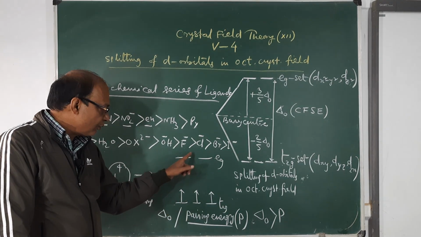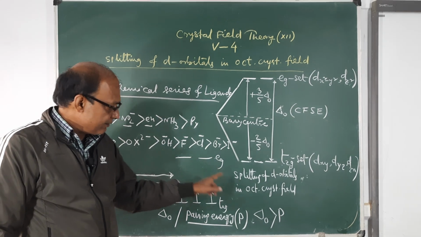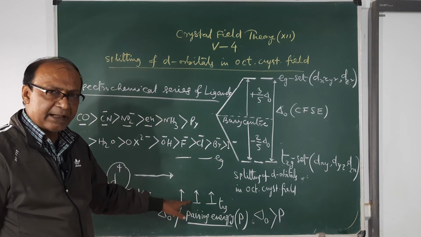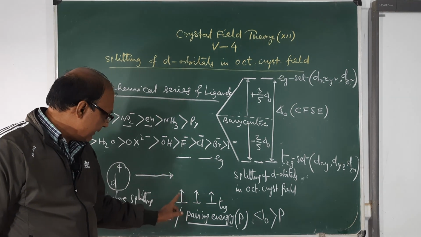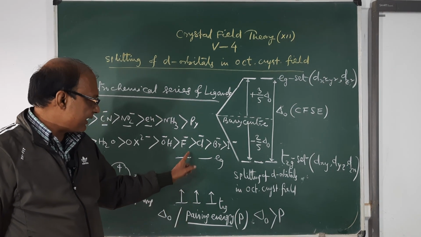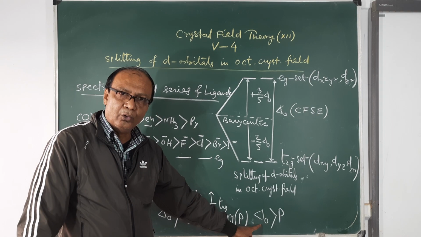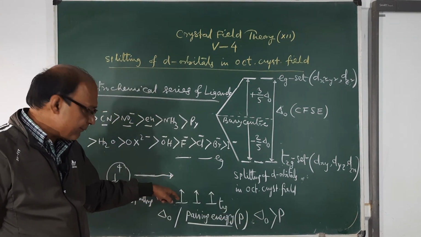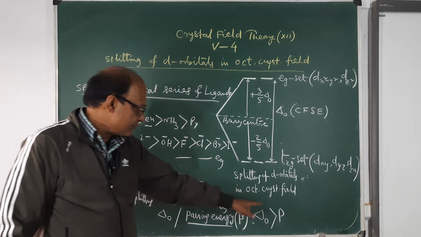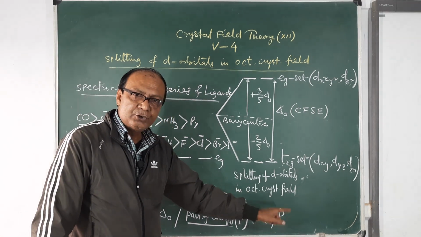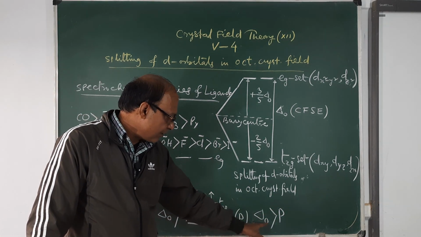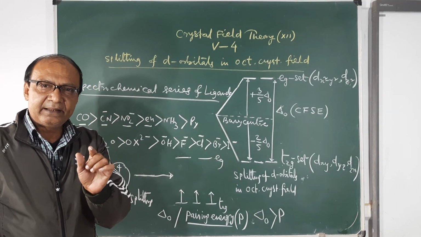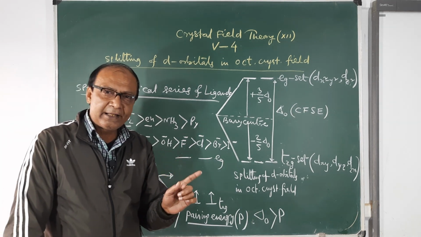Because the electron can't go there, it has to spend delta O amount of energy. This is the splitting energy. Going from the T2G set to the EG set, it has to spend delta O, this much energy. And for pairing the electron in the same orbital of the T2G set, it has to spend energy P. So automatically, as delta O is greater than P, the electron will like pairing.